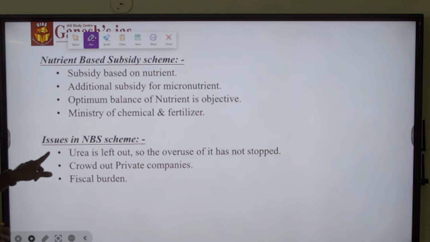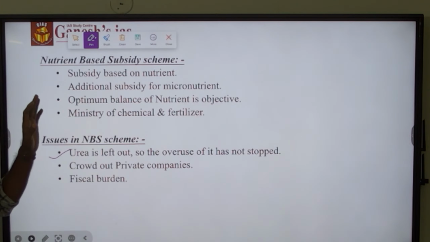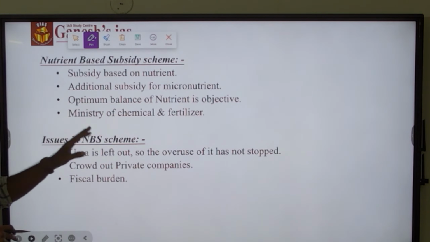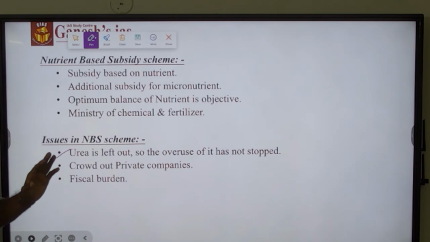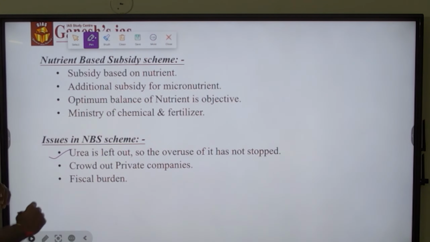But during this time also, the urea is under the administrative control of the Government of India. The urea is left out of the nutrient based subsidy scheme. So the farmers do not reduce the buying of urea. So right till now, the heavy excess usage of urea for agriculture input has not stopped. And since the government is trying to regulate or administratively control fertilizer production in India, it led to crowding out of the private companies.